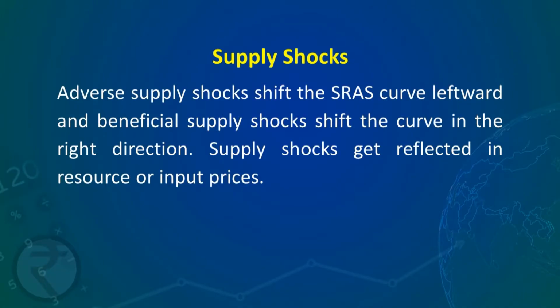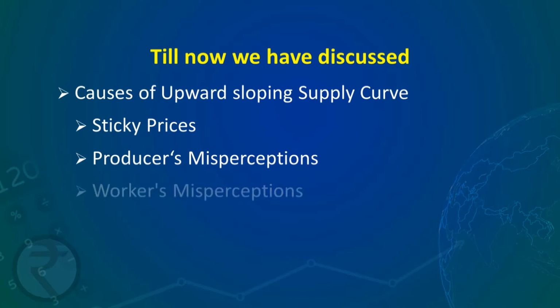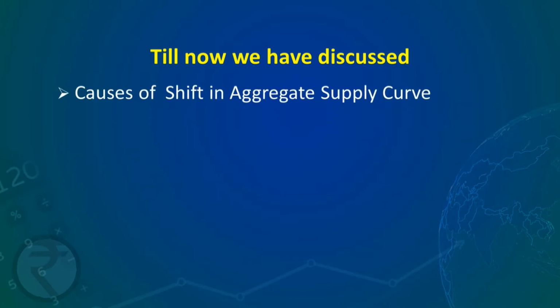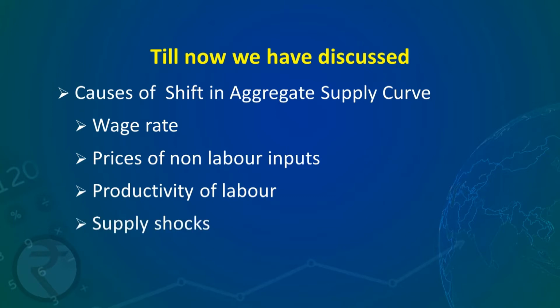Supply shocks get reflected in resource or input prices. Till now we have discussed what the causes of the upward sloping supply curve are. They have been sticky prices, producers' misconceptions, workers' misconceptions, and we have also seen what causes a shift in the aggregate supply curve, and these factors have been wage rate, prices of non-labor inputs, productivity of labor and supply shocks.